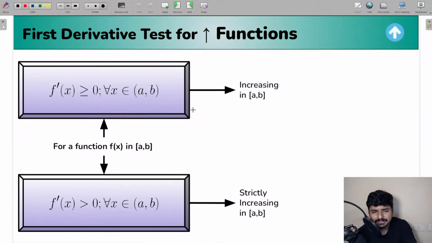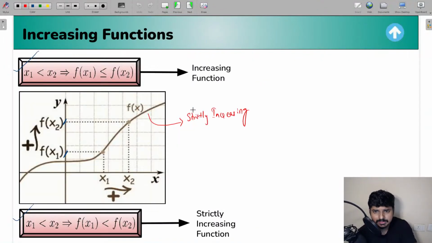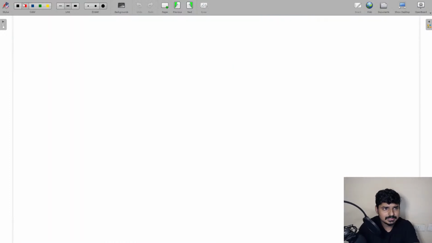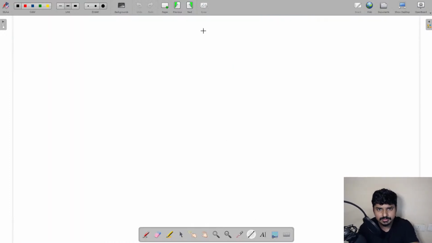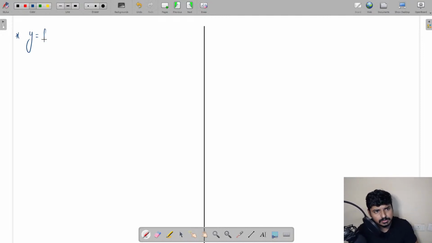So the method is quite simple. All you have to do is, let us say a function is given for you. Let me do it for you guys. Let us say that a function is given for you in a certain interval. Okay, so let us say y is equal to f of x is given for you in a certain interval a b. Now all you have to do is find out f dash of x.